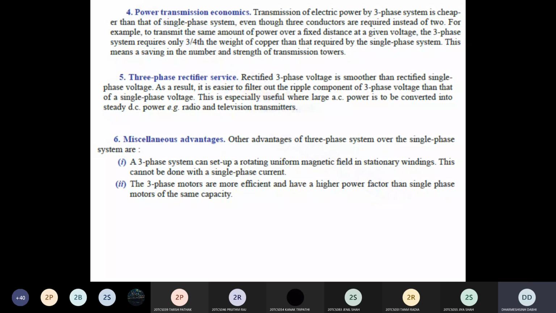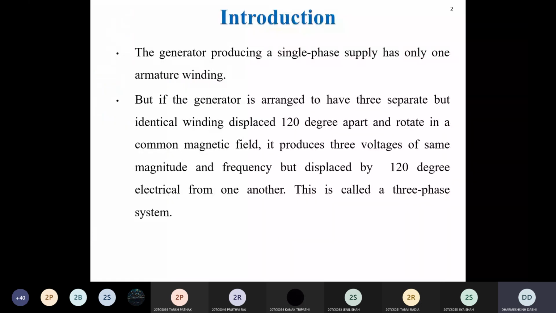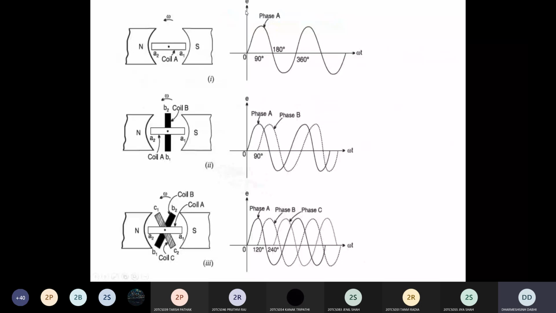Clear? But in the three-phase system, you can see this diagram. You can consider this as a motor. The single-phase motor has one winding, this is a two-phase winding, two-phase motor, and this last one is a three-phase winding, three-phase motor. In the single-phase motor, they generate only single-phase flux, or single flux.